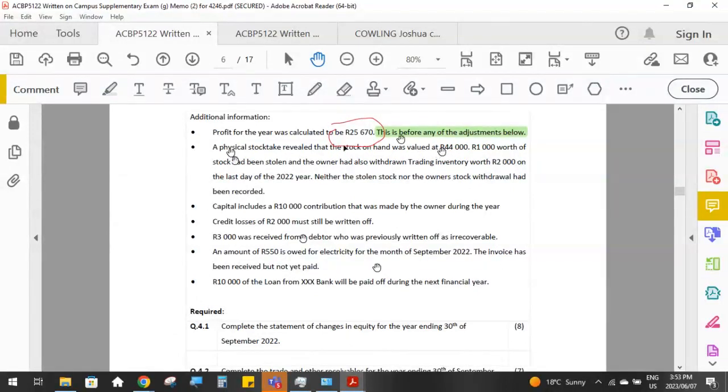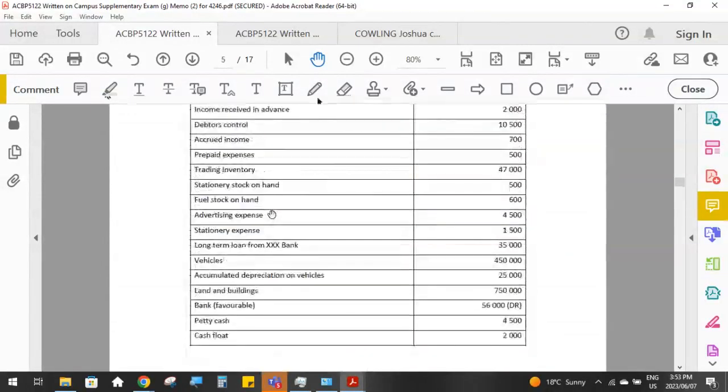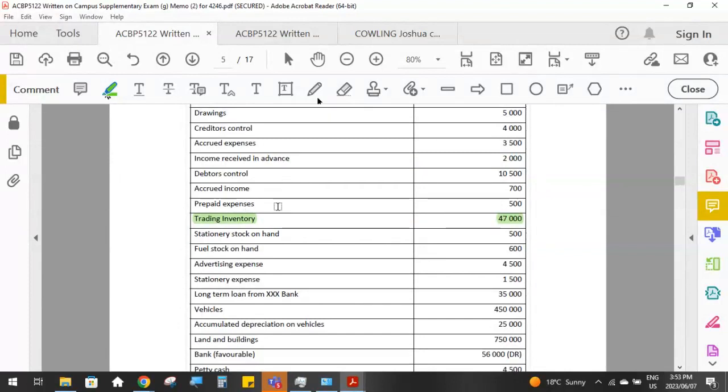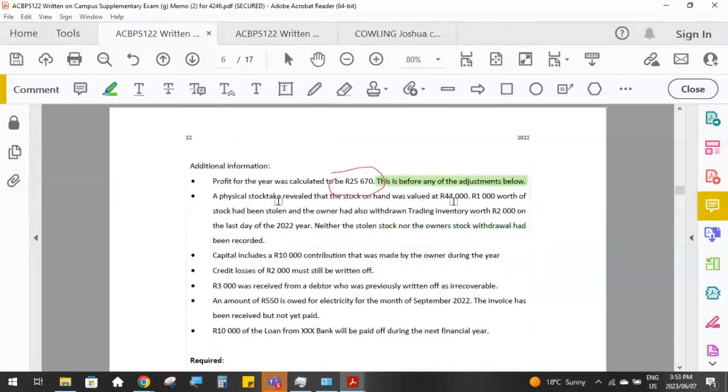So we always compare the physical stock count value to our theoretical stock count value, which will be our trading inventory. We currently are showing a value of 47,000 Rand for trading inventory. That's our theoretical value as we came to the end of the financial year. Then we actually did a physical stock count, and we only had 44,000 Rand. So there is a difference there.